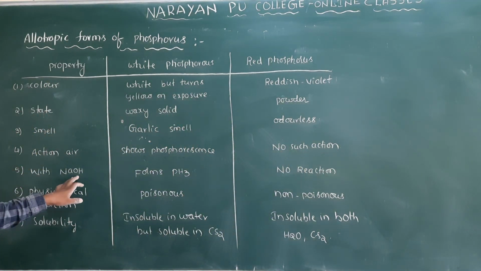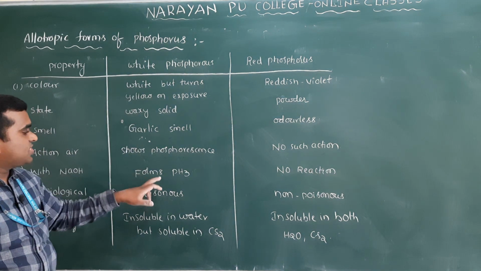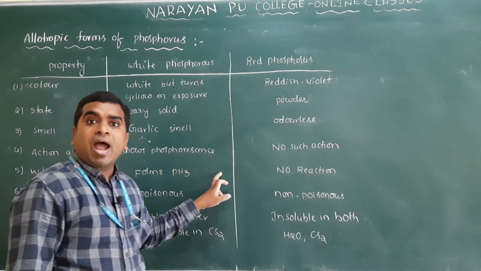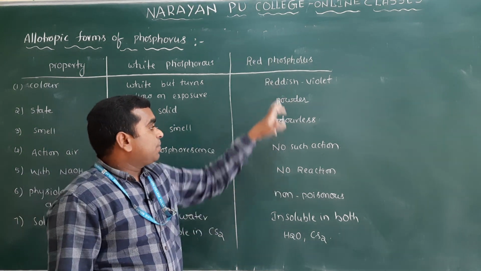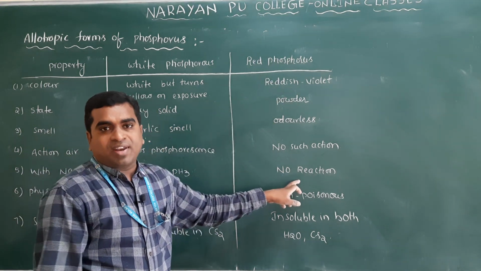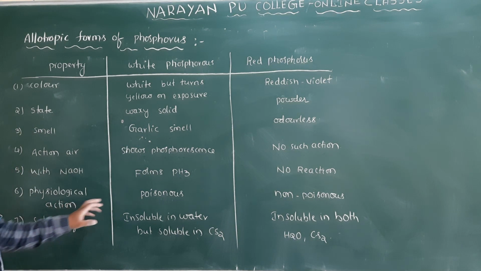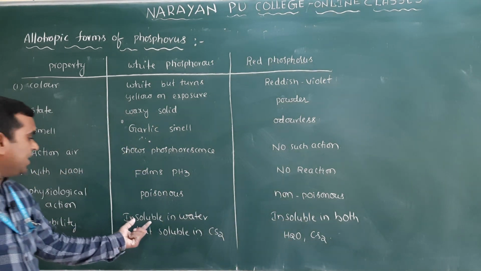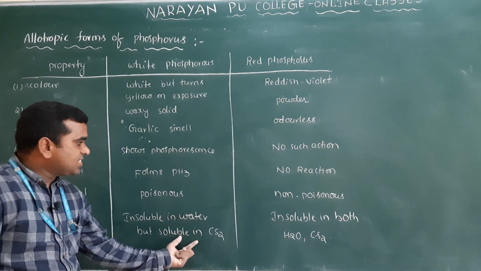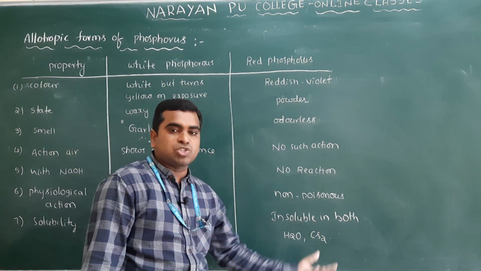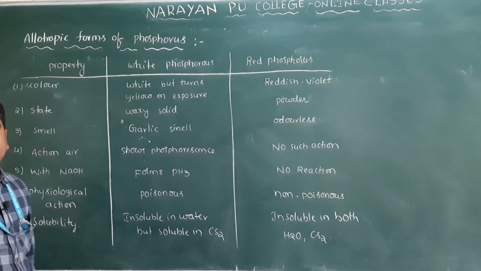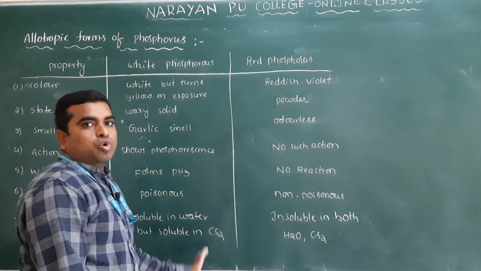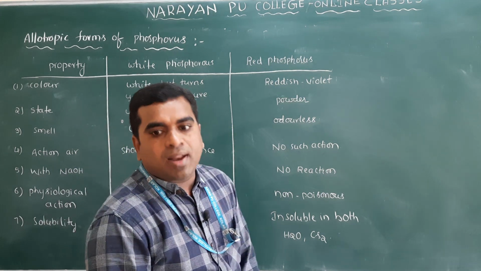Next, with NaOH, I already mentioned white phosphorus reacts with concentrated NaOH and gives phosphine and sodium hypophosphite, but red phosphorus will not react. And the next one, white is poisonous and red is non-poisonous, and solubility: white is insoluble in water but soluble in CS2, but red phosphorus is insoluble in both water and CS2. So this is about the allotropic forms of phosphorus.